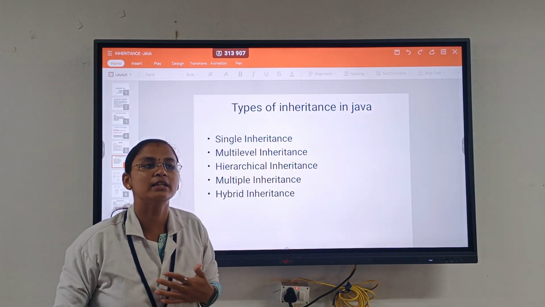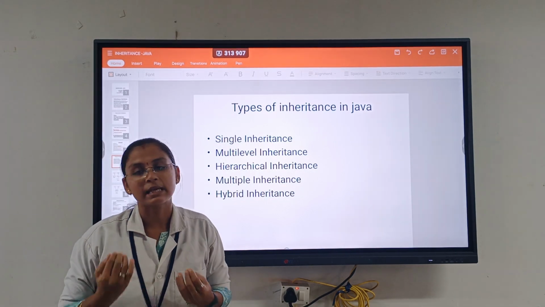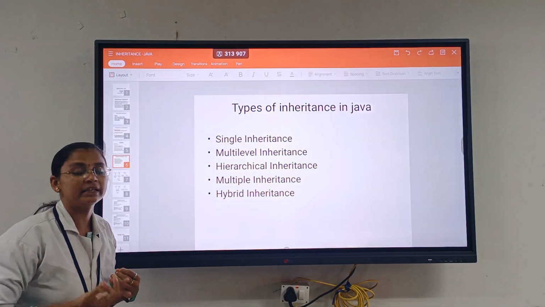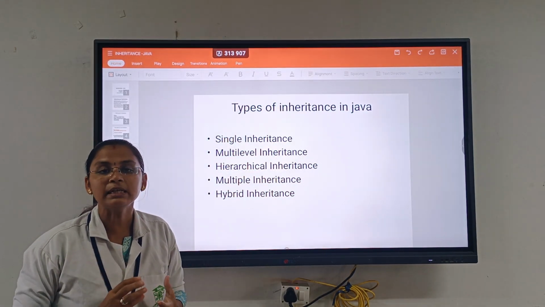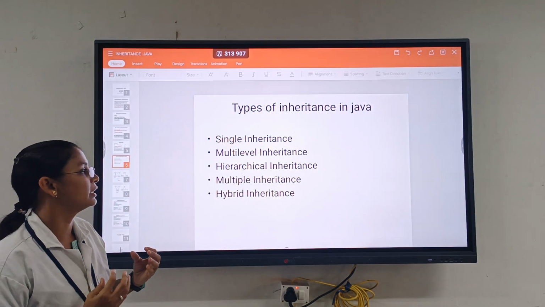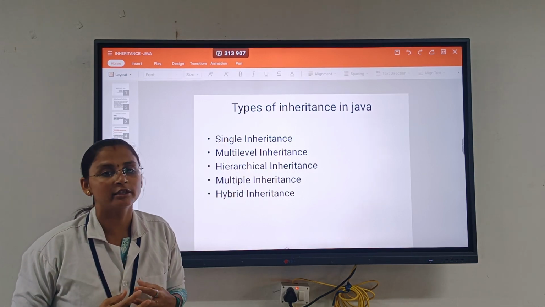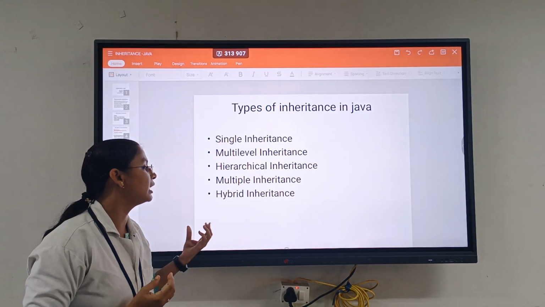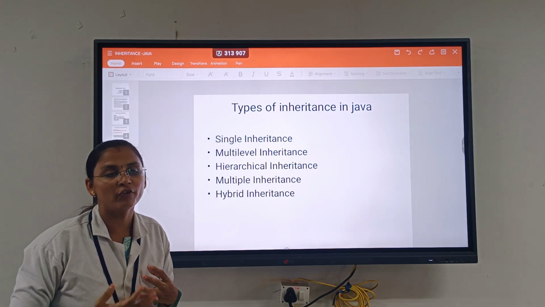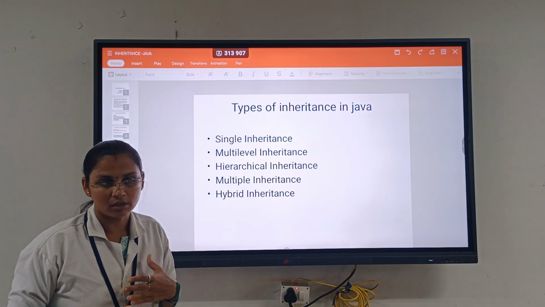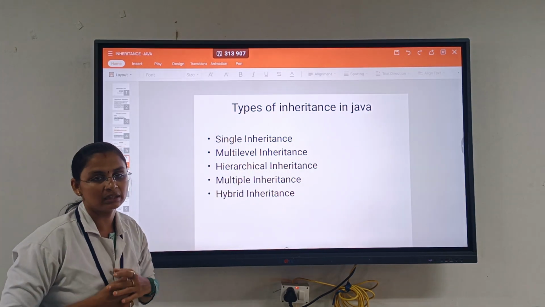In the concept of inheritance types, we have 5 types: single inheritance, multi-level inheritance, hierarchical inheritance, multiple inheritance and hybrid inheritance. Single, multi-level and hierarchical inheritance all come under our inheritance concept. But hybrid and multiple inheritance we will not be able to do with inheritance, so we will go for the interface concept. It is a separate part, and we will see these two concepts in separate classes.